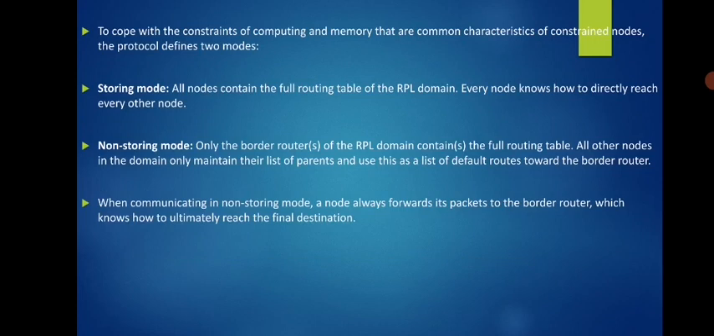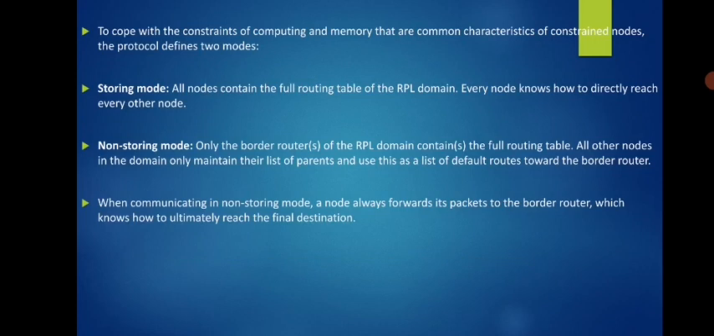Storing mode means all nodes contain the full routing table of the RPL domain. Every node knows how to directly reach every other node. So each and every node of the RPL will be receiving the routing table. If you have a routing table, then you can easily identify from A what will be the next node, from B what will be the next node, from C what will be the next node. If you have the capacity or potential to store the information, then this is possible. But if the device is not able to store the information, then we go for non-storing mode.